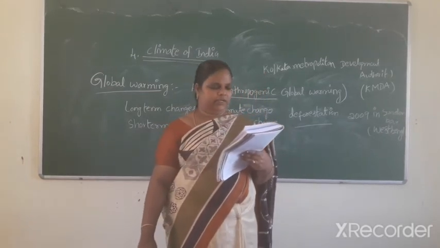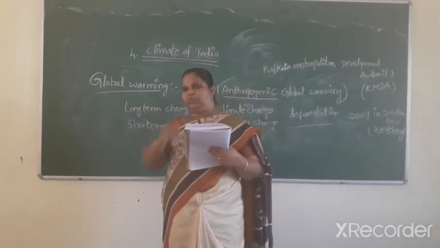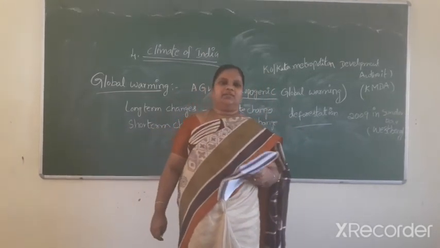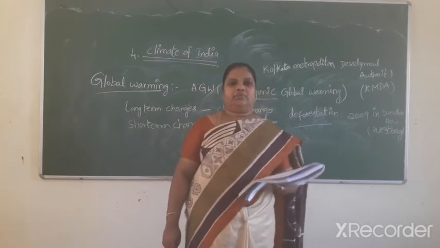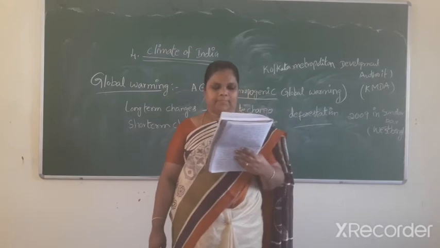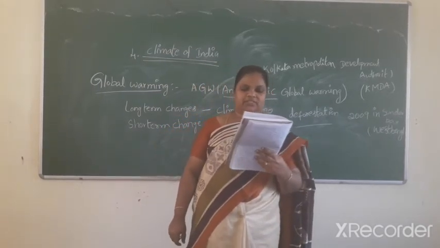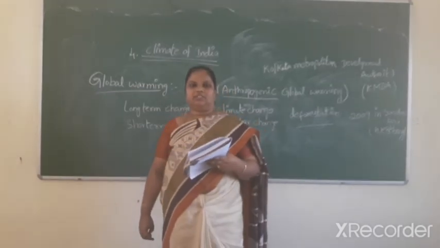These are the indicators. Cyclone depressions come from the Mediterranean Sea. These depressions coming from the Mediterranean Sea are called western disturbances.